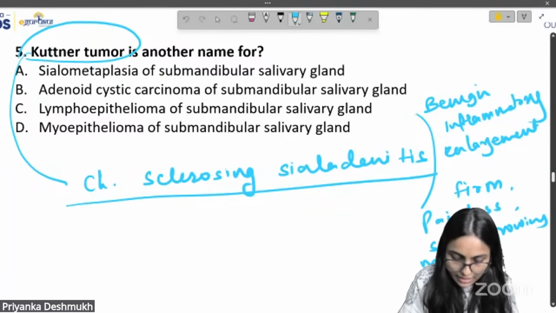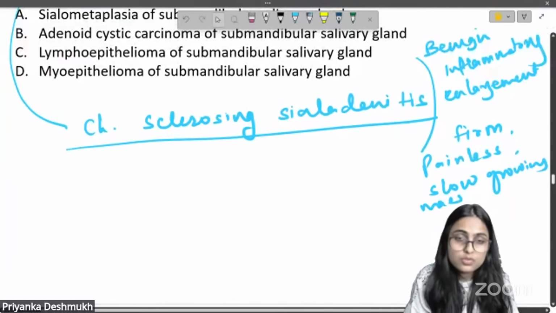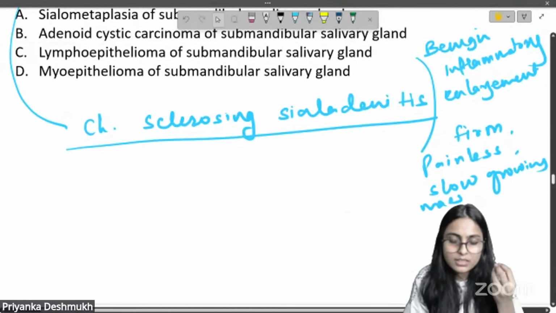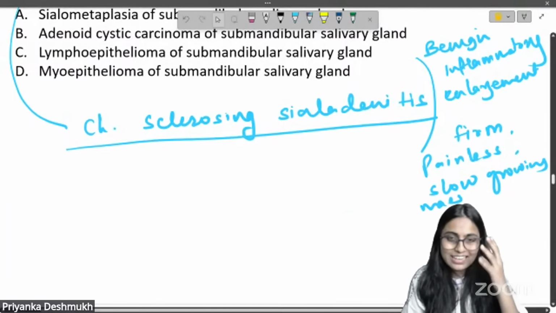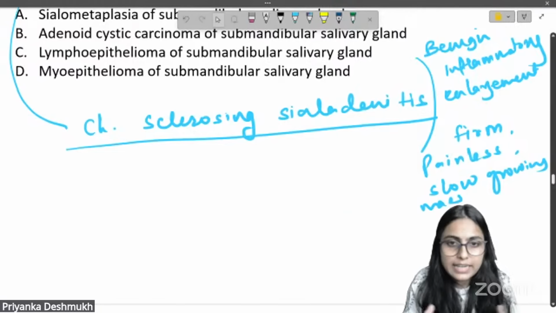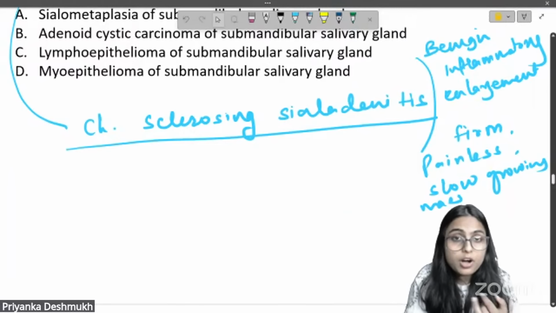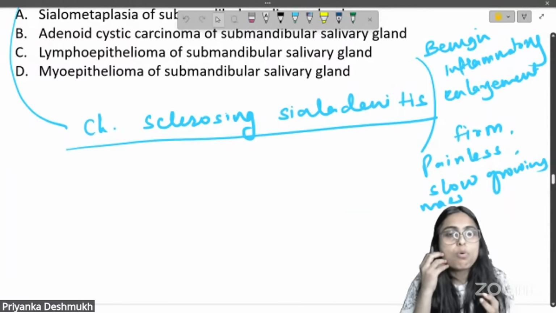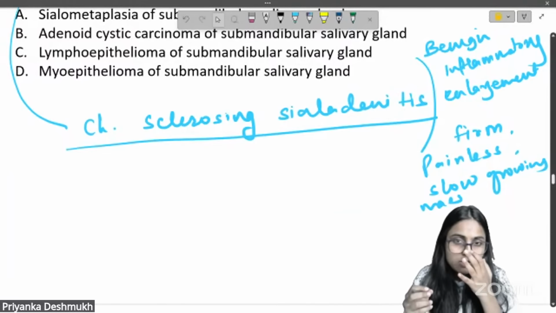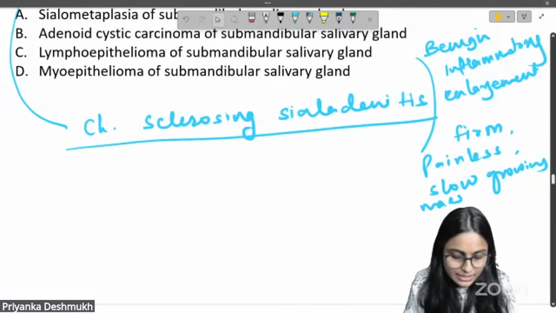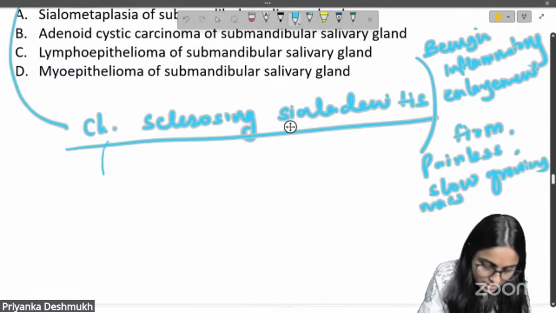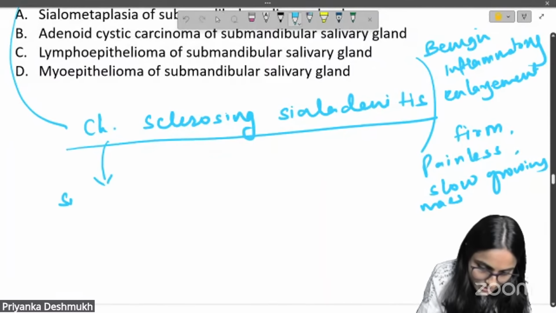So Kuttner's tumor is basically a benign inflammatory enlargement of the salivary gland. It is just an inflammatory condition, but what happens here is there will be